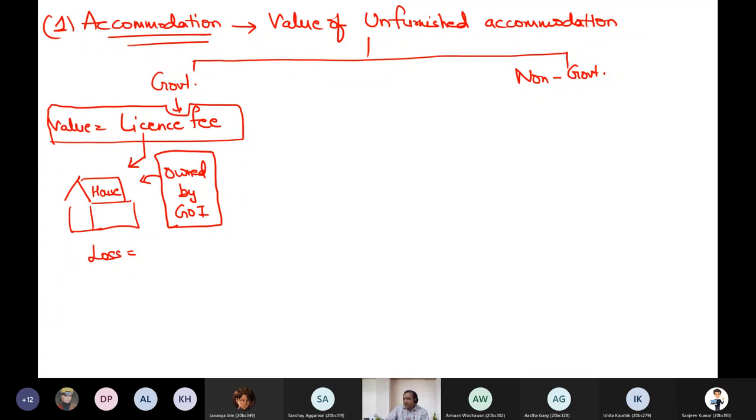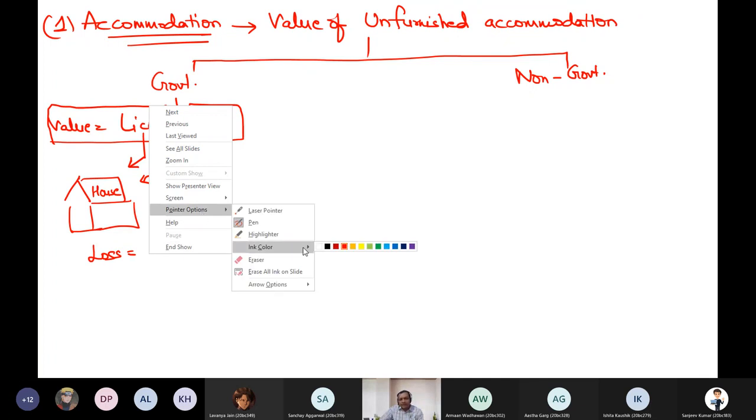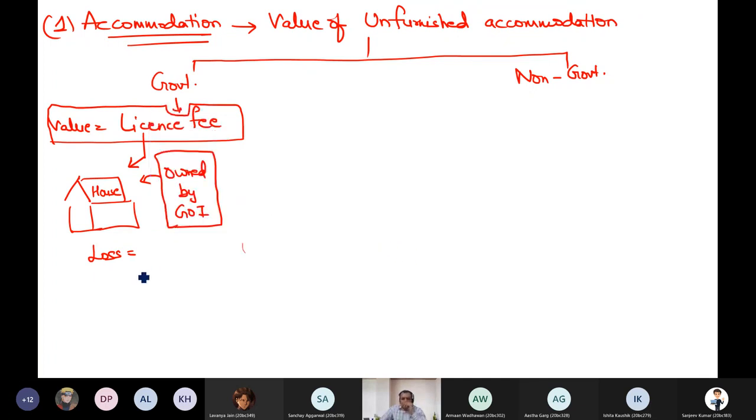What will be the loss to me if I live in a house given by the government? Any idea? As general knowledge, logically, what will be the loss to me? I will not receive HRA. This is the first loss. I will not receive any house rent allowance because government has provided me the accommodation. I am availing the services of that accommodation. So why should government pay me the house rent allowance? So this is one loss which will be there in case I occupy the house of the government. In case I don't occupy the house, government will give me the HRA. So this is the first loss. So indirectly, you are losing HRA.